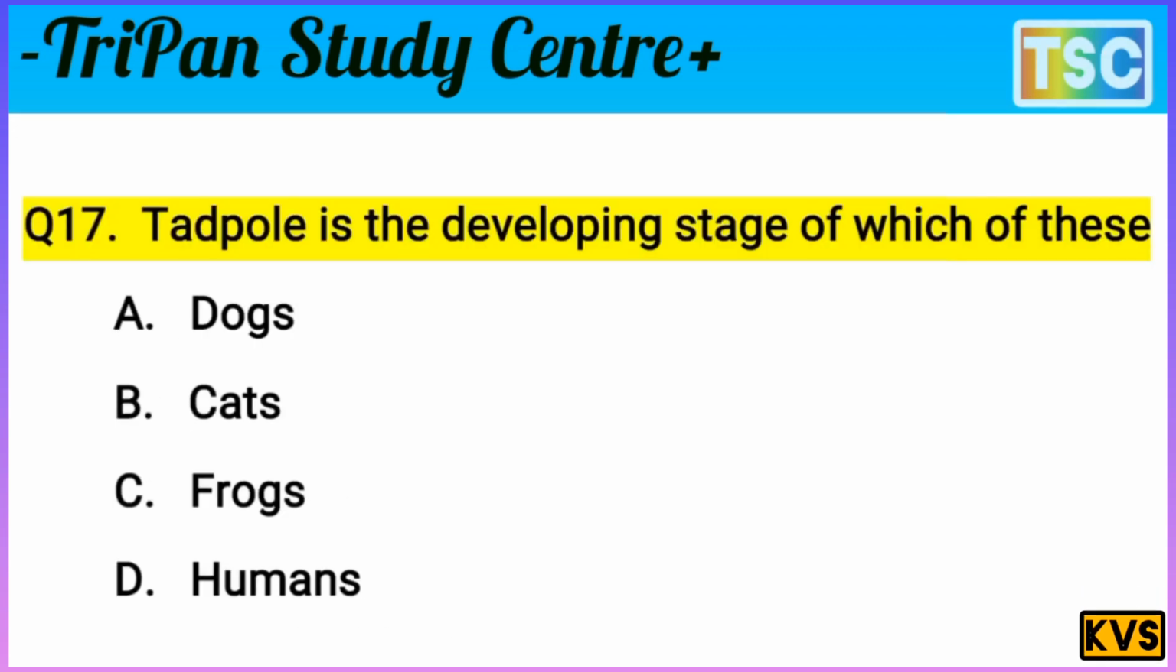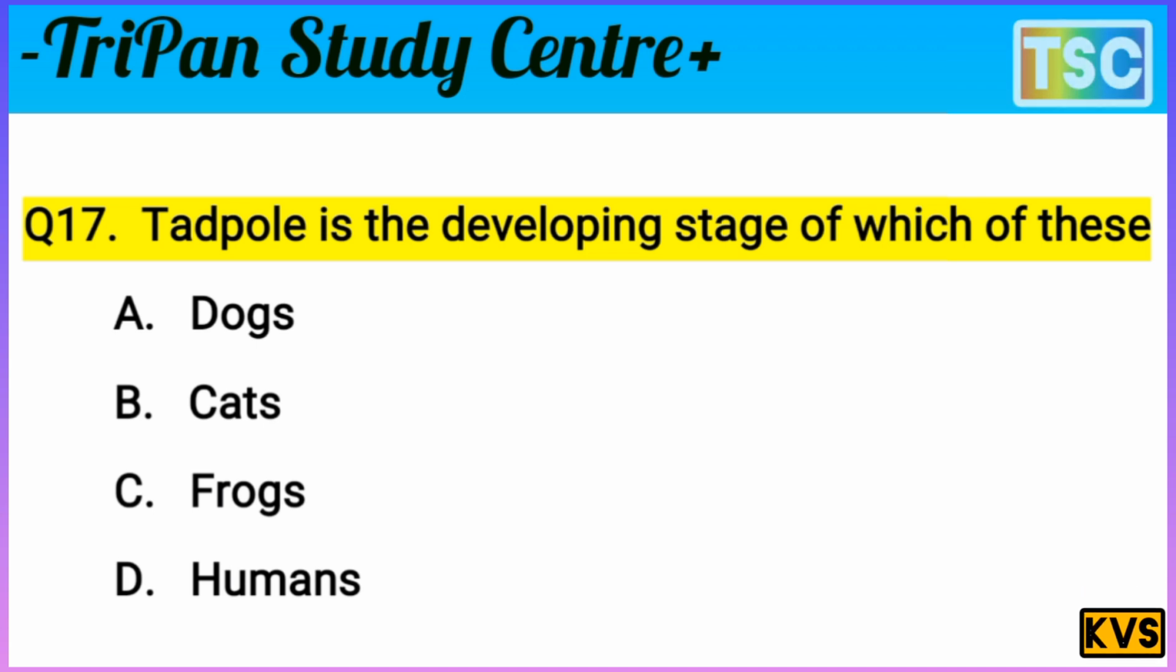Next question on your screen. Question: the tadpole is the developing stage of which of these? A. Dog, B. Cat, C. Frog, D. Human being. That's an important option, but the tadpole is the most important here. But first of all, give a correct answer and write the correct answer in your notebook. That's important. You must have a thought of your answer.